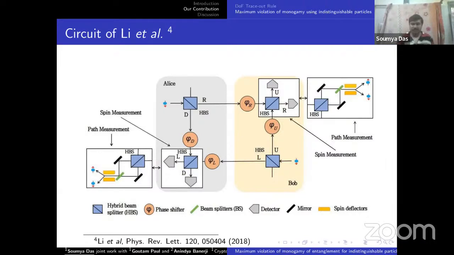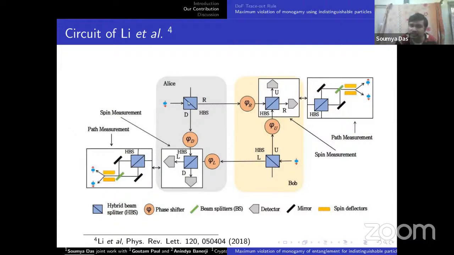I'm basically describing what we did: two indistinguishable particles having a polarization degree of freedom and a path degree of freedom. This is a circuit of particle exchange. Sorry, this is a hybrid beam splitter, HBS. One particle, spin down, goes from here through the hybrid beam splitter, and it goes to the Bob side, or it can go to the Alice side. Similarly, this particle can go to this side, and this particle goes to this side.